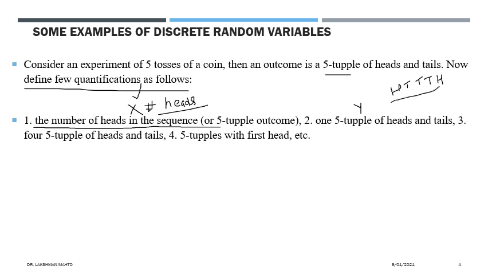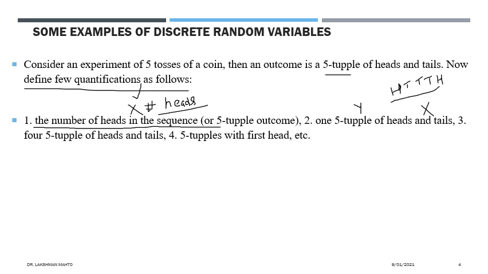Now tell me, is this y a random variable or not? Definitely this is not a random variable. Why? Because it does not contain the complete sample space. It contains just one outcome from the sample space. That's why this one is not a random variable.